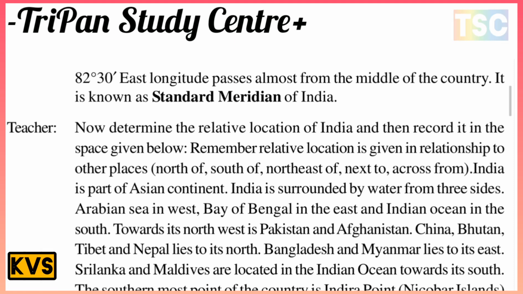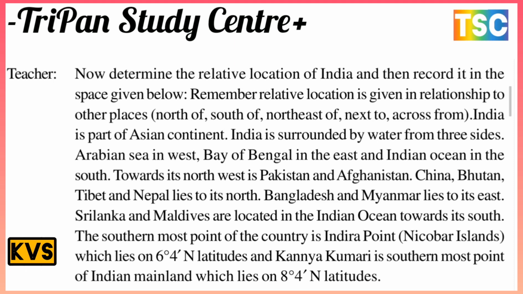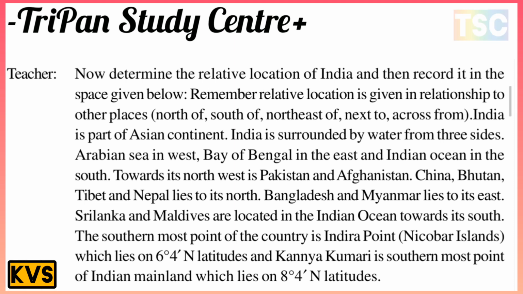That is important. And again the teacher asks here, now determine the relative location of India and record it in the space given below. Remember, relative location is given in relation to other places: north and south of, northeast of, next to, across from. India is a part of the Asian continent, and India is surrounded by water on three sides.